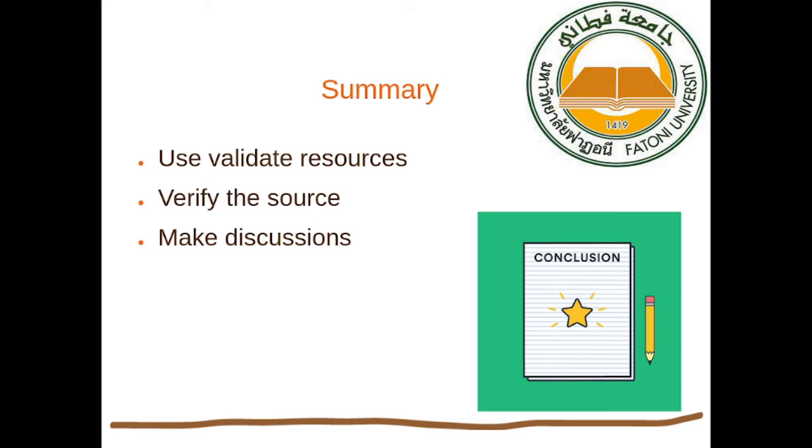As a summary of our class, when you are doing research, first use validated resources, such as books and articles. An encyclopedia is good as step number one. Verify the resource or the source. Try to choose the correct resource that is suitable and related to your topic, as well as discuss with your classmates, your lecturer and specialists in the field, because that is going to make your work much richer and clearer to understand.